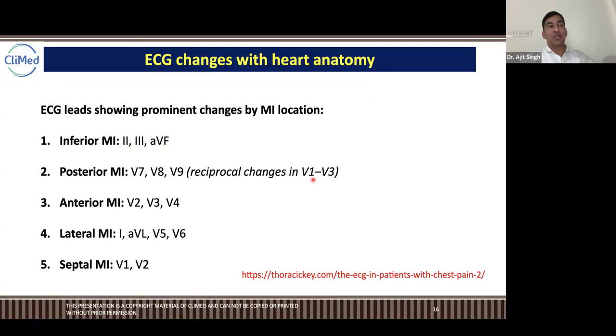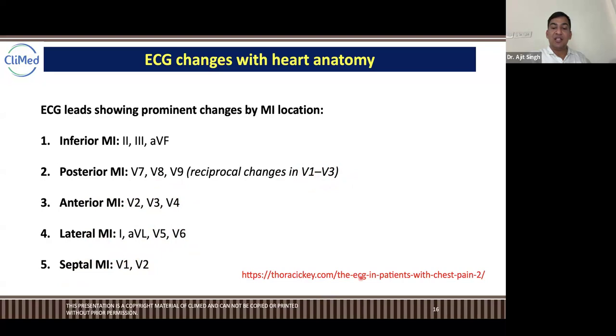Posterior usually comes from the mid-axial, actually V7, V8, V9 are showing, with reciprocal changes in V1 to V3. Anterior MI you will see in V2, V3, V4. Lateral MI you will see major changes in V5 and V6. Septal MI means between the chambers. If the infarction is happening in the septum, that will be reflected in V1 and V2.